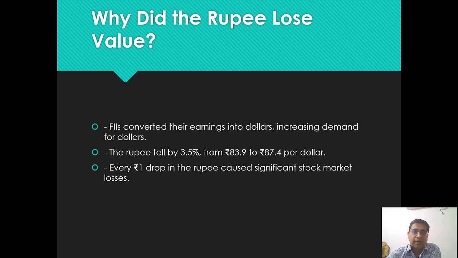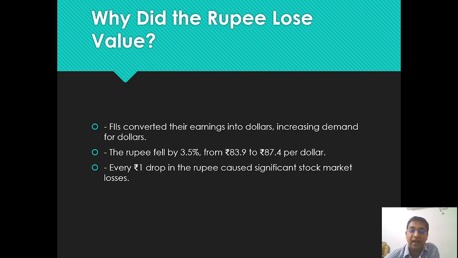After that, why did the rupee lose value? Whenever the stock market goes up and down, there is also a trend of the rupee losing or gaining value. As we saw in the previous topic, FIIs sold their stocks, which means they converted their earnings from those stocks into dollars. So rupees have to be converted into dollars, which increases the demand for the dollar. Whenever there is demand for the dollar, the other currency falls, because the value of the dollar increases.